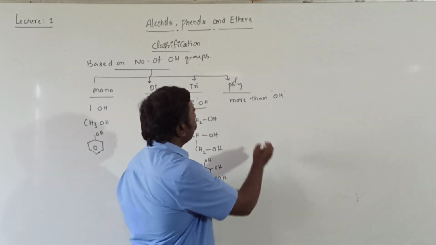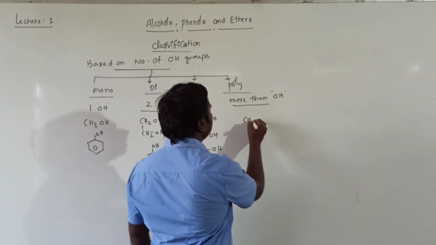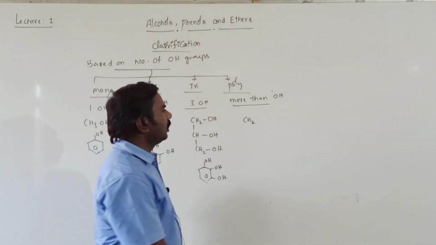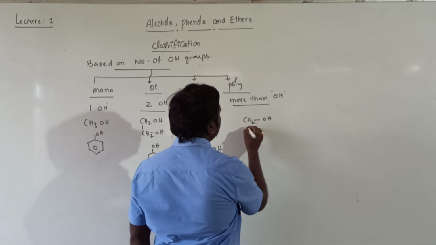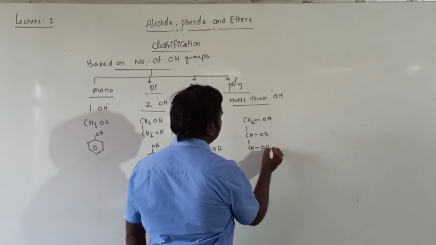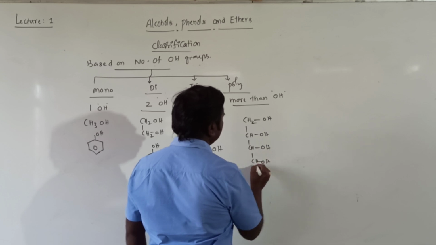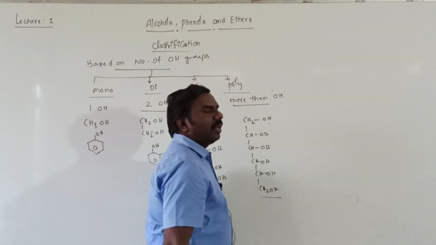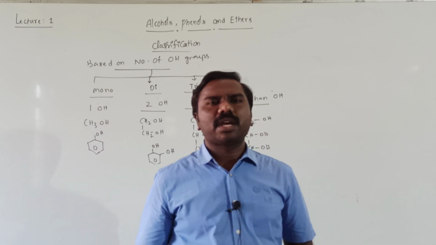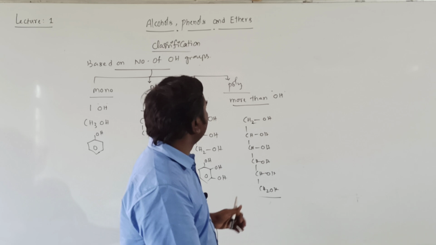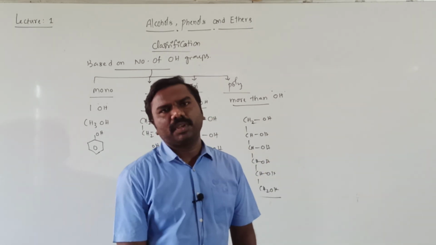Then more than three: sorbitol is there, which contains CH2OH, CHOH, CHOH, CHOH, CHOH, CH2OH. It means when more than one OH group is present in a given compound, it is named as polyhydric alcohol. It is the first category of classification.